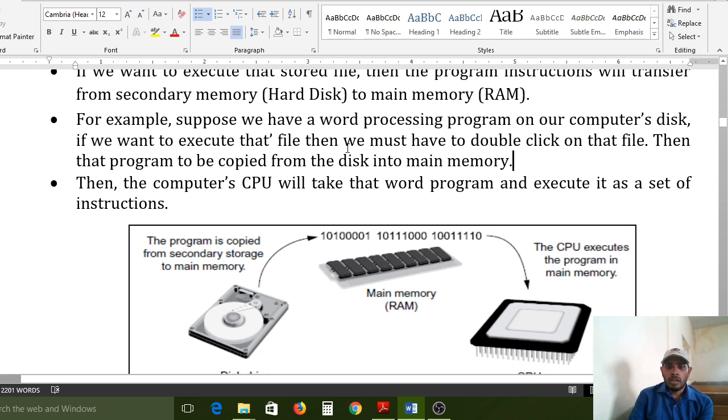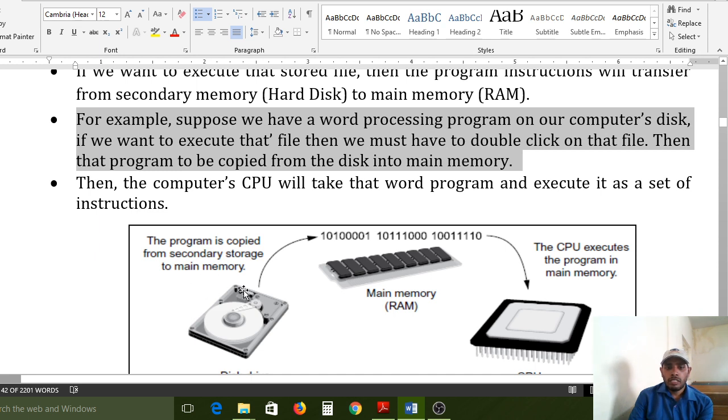So if you save our resume into a hard disk, first you need to open, after that you need to type your resume details, your personal details, whatever qualifications you have. After that you need to store it in the hard disk, in C drive or D drive, E drive, any drive you choose. If you want to open, read and execute that file, compulsory you need to use the mouse to double click on that file. Am I correct or not?